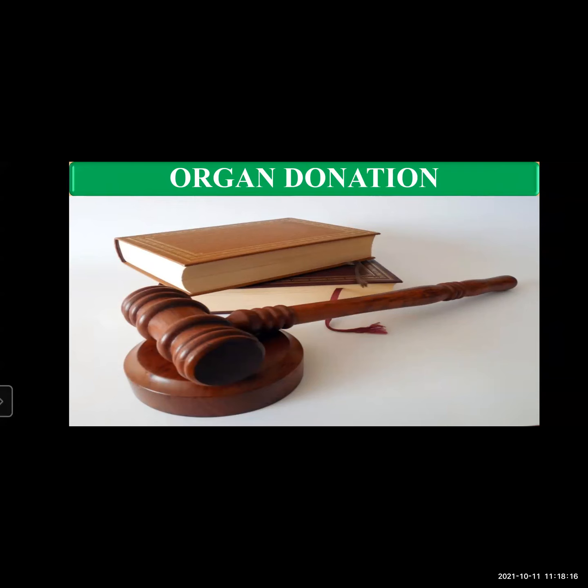A proper act has been made, called the Transplantation of Human Organs Act. It came into existence in 1994, and the amendments of 2009, 2011 and 2014 ensure that the person is not cheated during the transplantation. So organ donation and organ transplantation is very, very important.